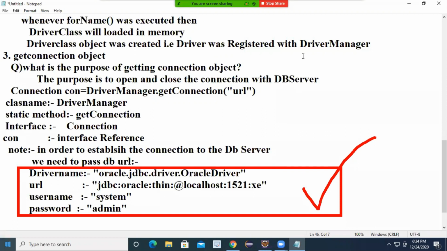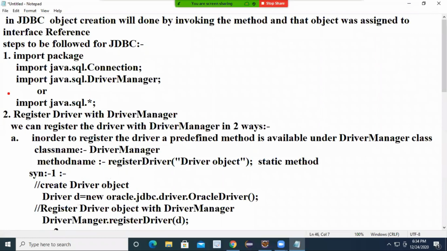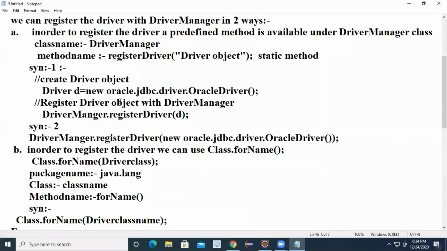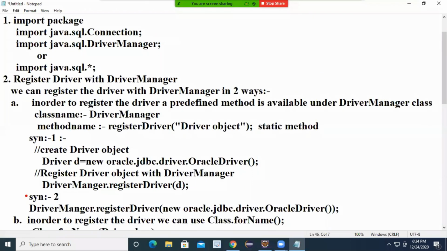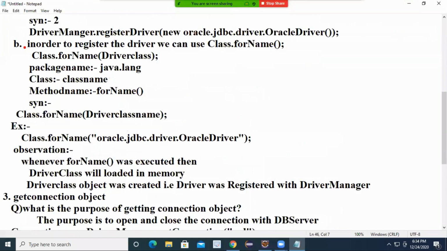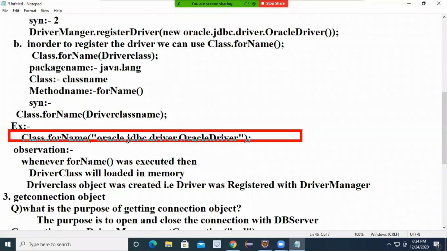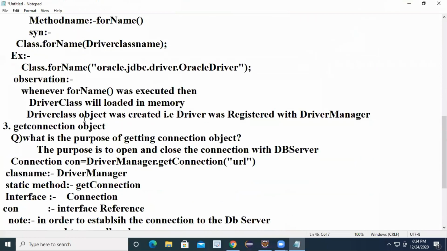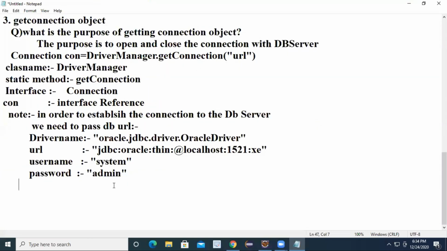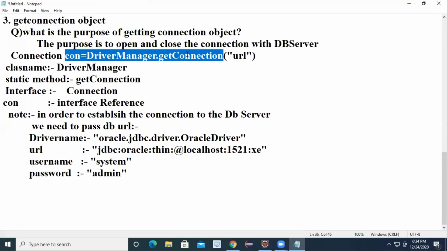Step number one, import the packages. Step number two, register the driver with driver manager by using Class.forName. Step number three, get the connection by invoking which method? The getConnection method of DriverManager.